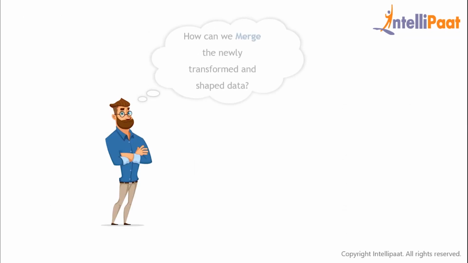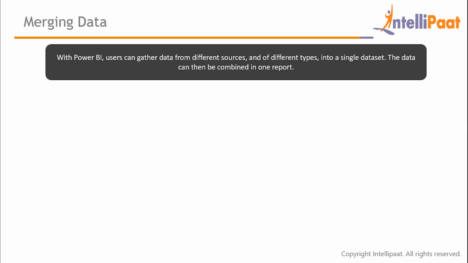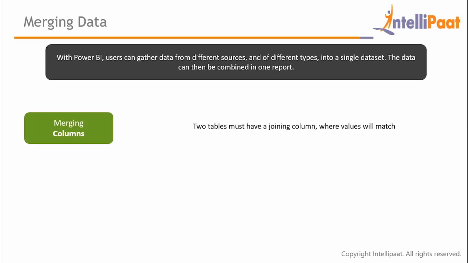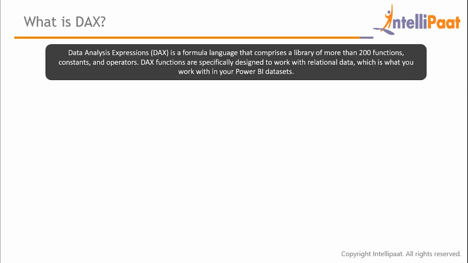Now a question arises, when a data is transformed, how do we merge it? There are 2 ways to do this. First is merging columns. 2 tables must have a joining column where values will match, and when values match, users can easily join both those tables. And the second is appending rows. Take rows from one or more table and add them to the first table, and both the tables will be connected together. Now that we understand this about tables, let us move on and understand what DAX queries really mean. So what are these? DAX is basically a formula language which is specifically designed to work with relational data.